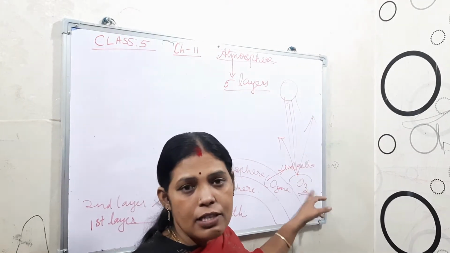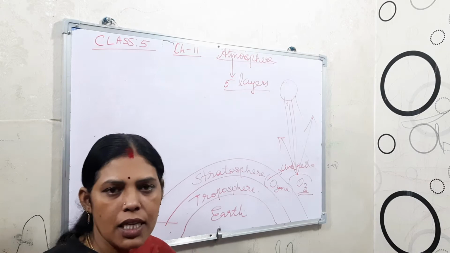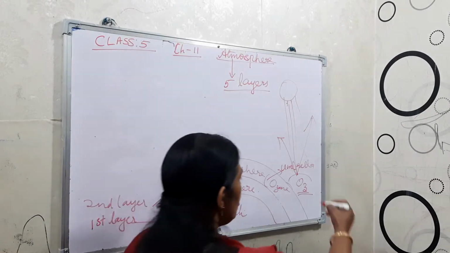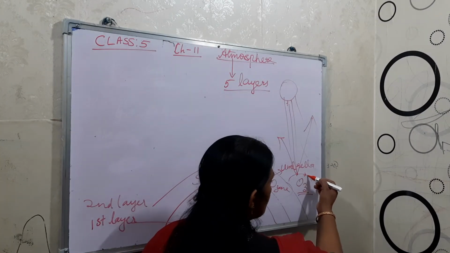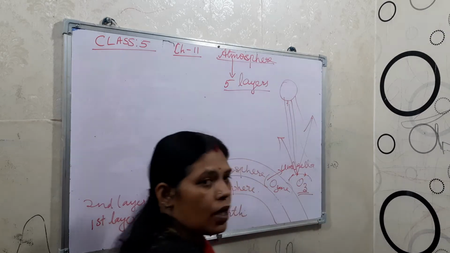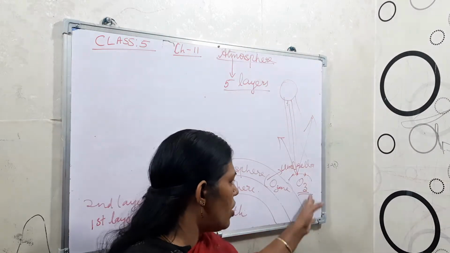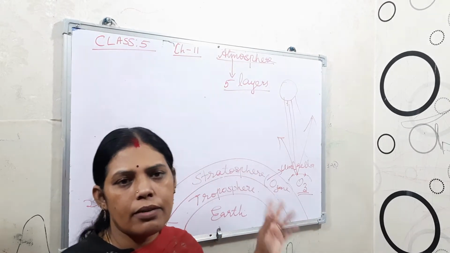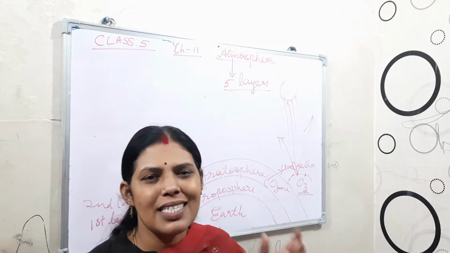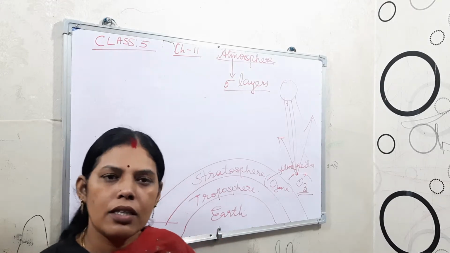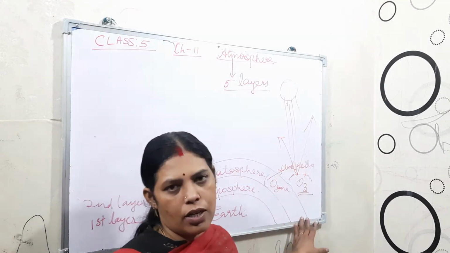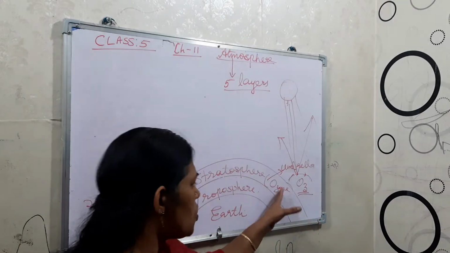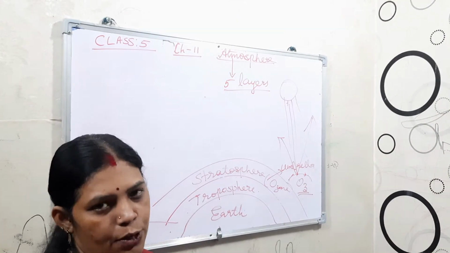If it thins, what happens? Holes easily appear. Small holes appear on this ozone layer. Because of that, the harmful radiations reach the earth. That causes many skin diseases and skin cancer. This all occurs because of this. That ozone layer is present in the stratosphere.